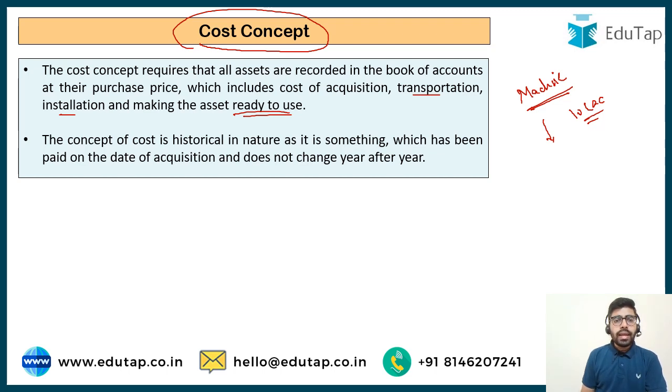It also says that the concept of cost is historical in nature. As I have already told you, we are going to record any asset at the amount at which we had purchased it. It may happen that the asset's value now may have appreciated considerably. Land purchased in 1992 was 1 lakh then, and in today's scenario it may be worth rupees 1 crore. But in our books of accounts, we are going to record it at rupees 1 lakh only, because this cost concept says so. It is also referred to as historical cost concept. Everything is going to be recorded at their historical value.